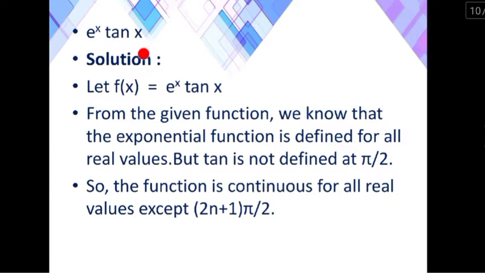e power x tan x. Let f of x equal to e power x tan x. From the given function, we know that the exponential function is defined for all real values. e power x is defined for all real values, but tan is not defined at pi by 2. So, the function is continuous for all real values except (2n plus 1) pi by 2.